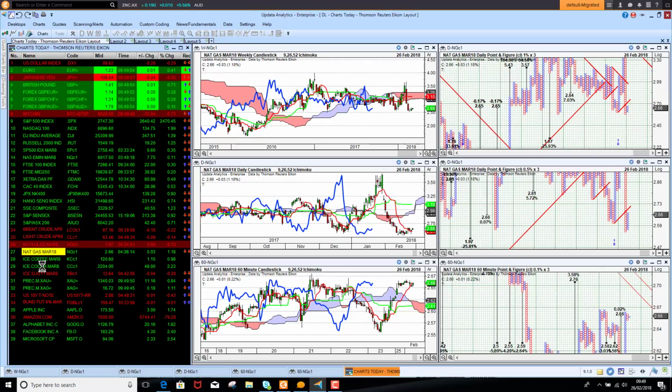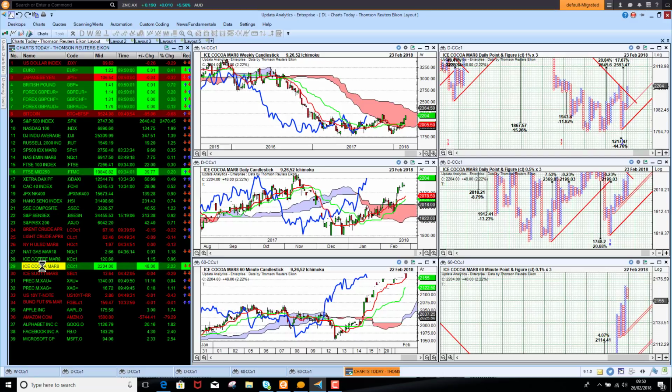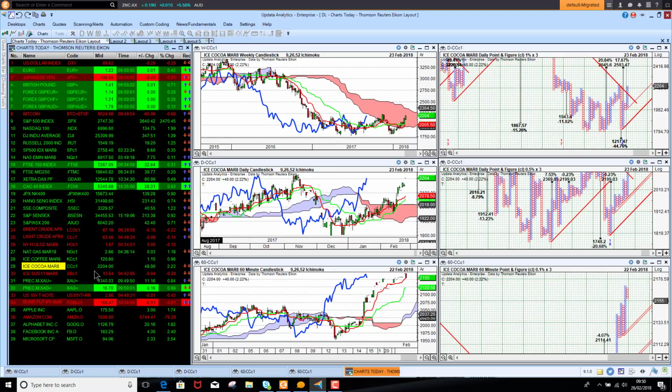Just looking at some of the softs here, we see cocoa up 2.2%, looking very strong here on the short term, and the medium term also pushing higher.